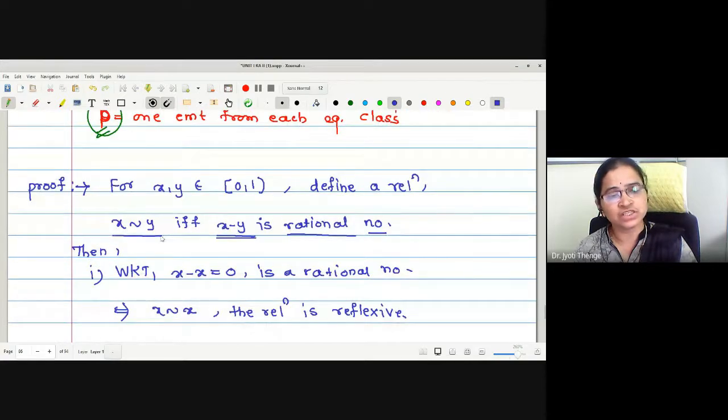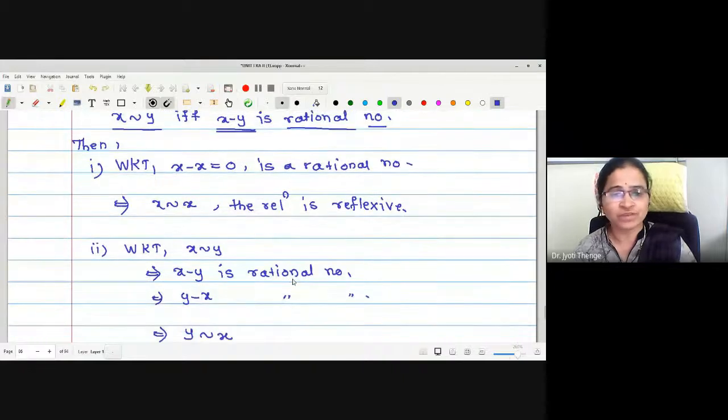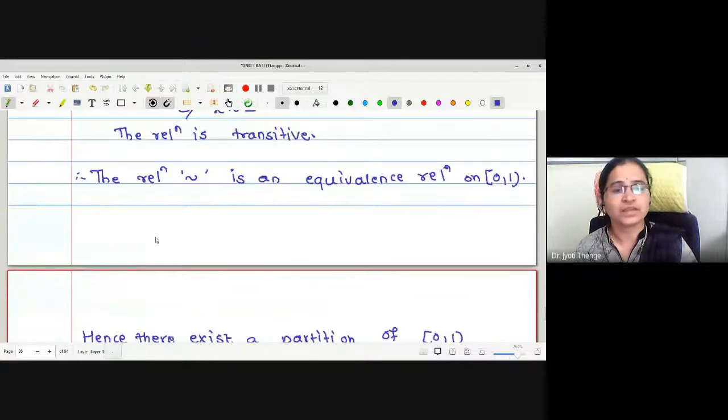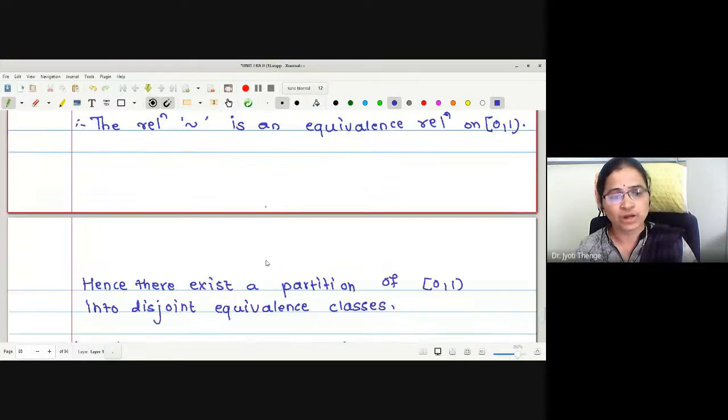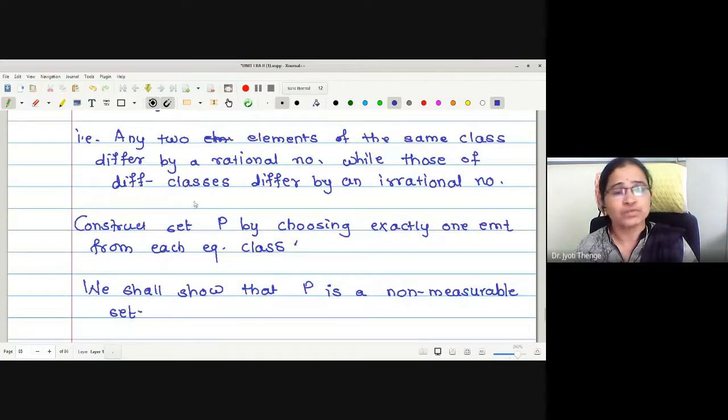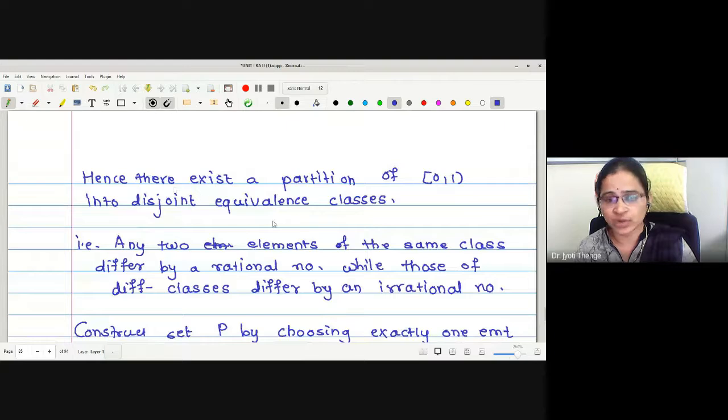Initially we defined a relation, denoted with this symbol, x related with y, if and only if x minus y is a rational number. One by one we checked that this relation is reflexive, symmetric and transitive as well. Therefore, this becomes an equivalence relation on the set closed 0 to open 1. Now, we have made the partition of this interval closed 0 to open 1 into disjoint equivalence classes, and we know all these classes are pairwise disjoint.